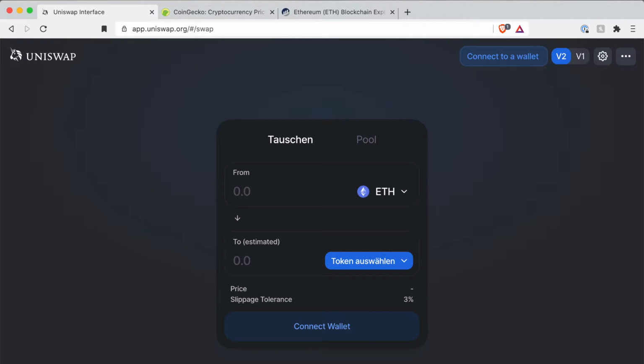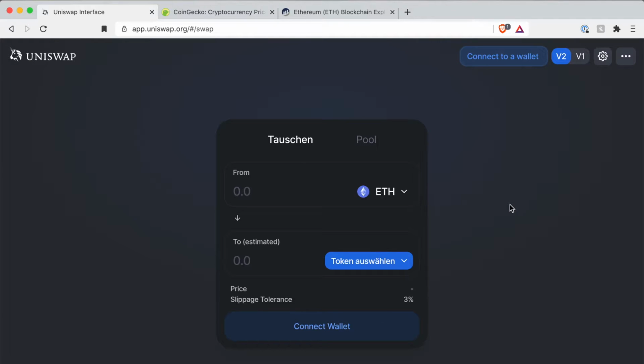Hello guys, welcome to another video where we will try to explain how to avoid scams on Uniswap. As always, this is never investment advice and I also don't claim being able to avoid every scam with these methods. But most of them can be avoided by following these simple steps. So let's start with Uniswap. Here you see the start screen and the main screen of Uniswap, and Uniswap is at the moment the most popular decentralized exchange in the blockchain space.